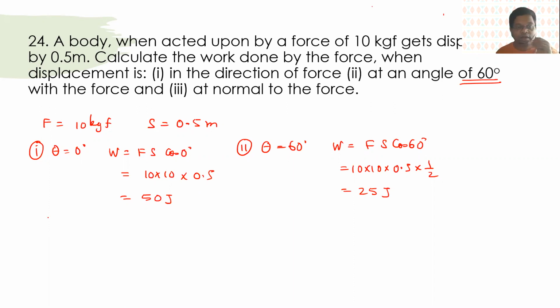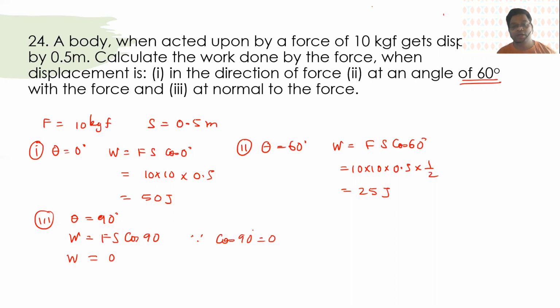And in the third case, you have theta is 90 degree. So work done is F into S into cos of 90, which is 0. Since you know that cos 90 degree will be 0. Okay, so this is also pretty straightforward.